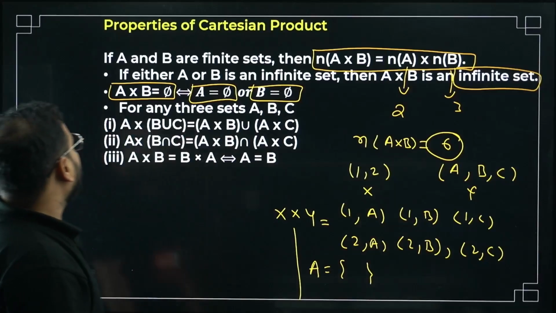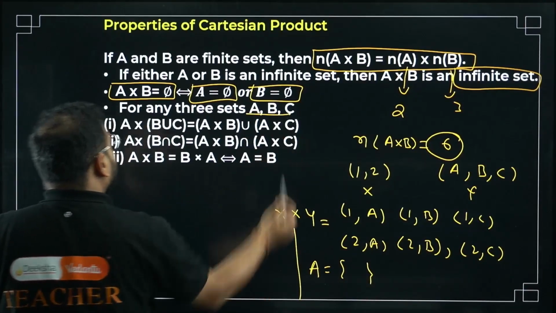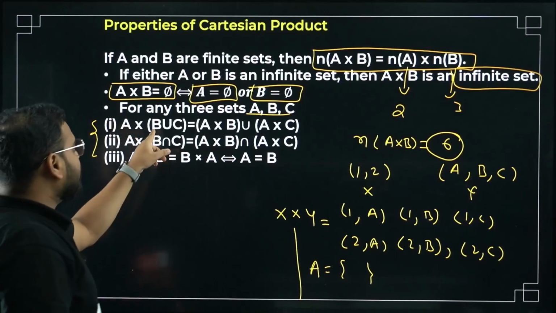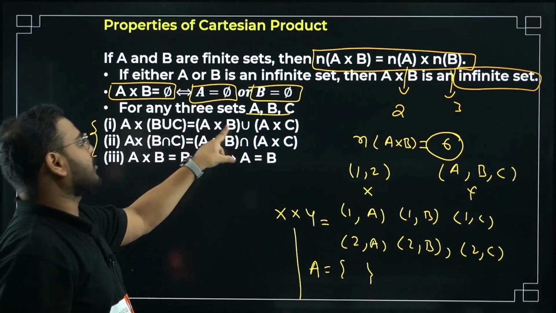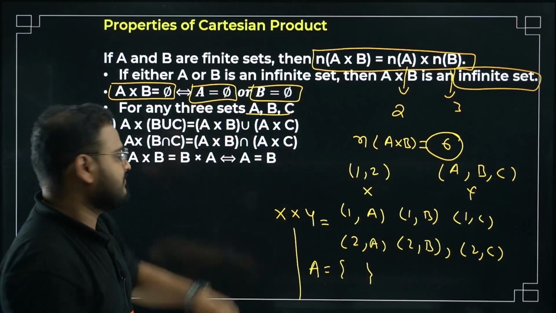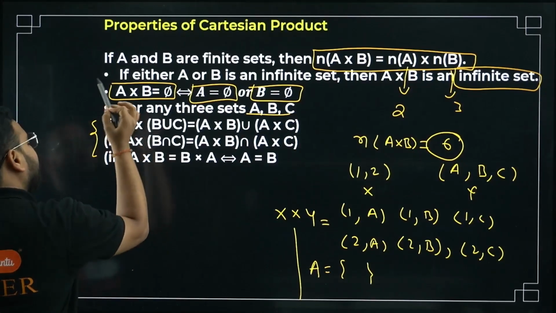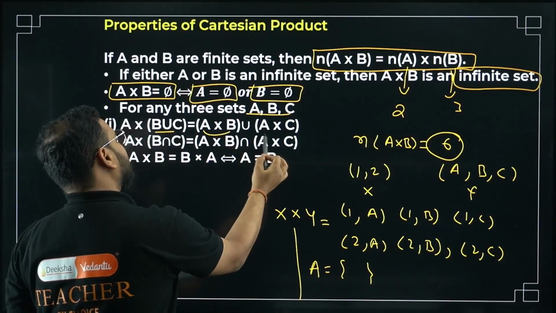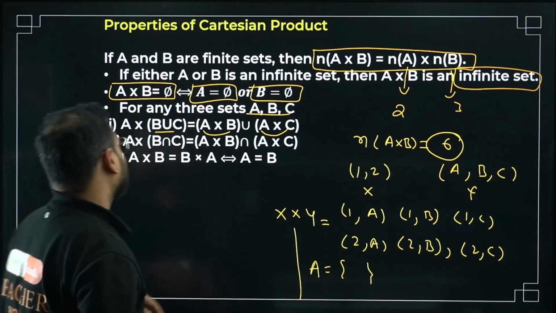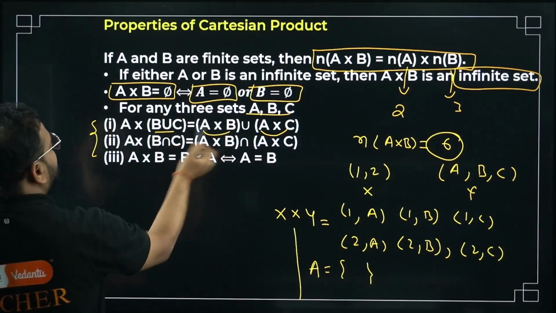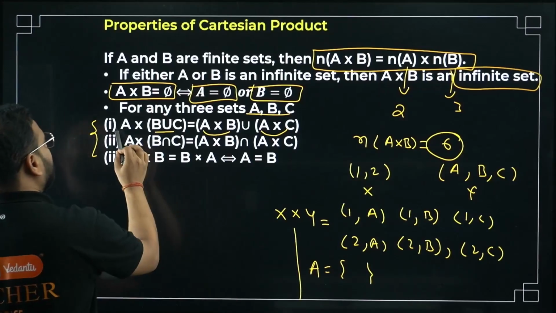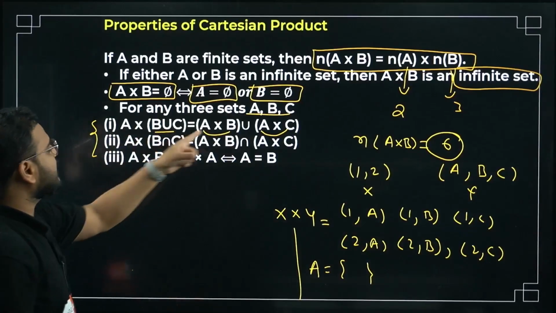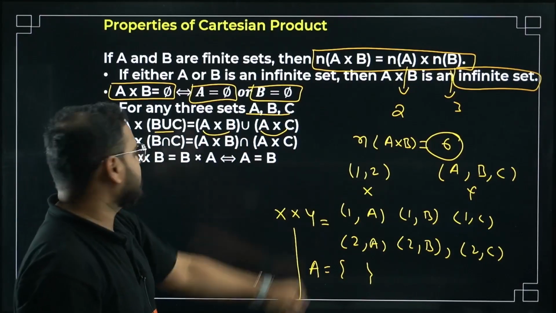Okay, for any 3 sets A, B, C, we have some property. Very, very important. The Cartesian product of A with the union of B and C will be equal to A Cartesian product with B union A Cartesian product with C. I'll repeat again. The Cartesian product of A with the union of B and C will be the union of A Cartesian with B and A Cartesian with C. The property is like this. You can distribute: A cross B union A cross C. What property is this? Distributive property, correct? All of you agree? Yes.